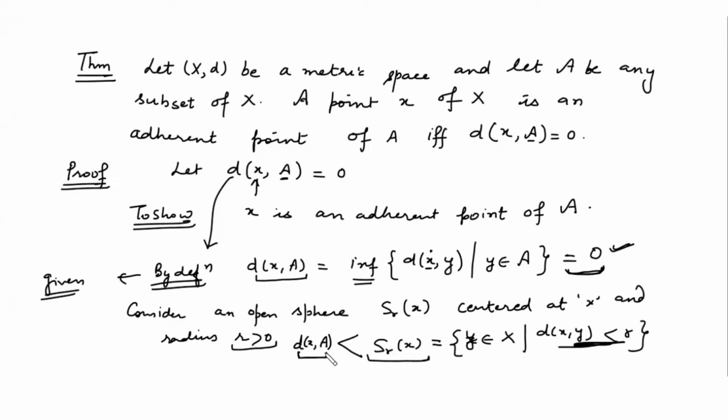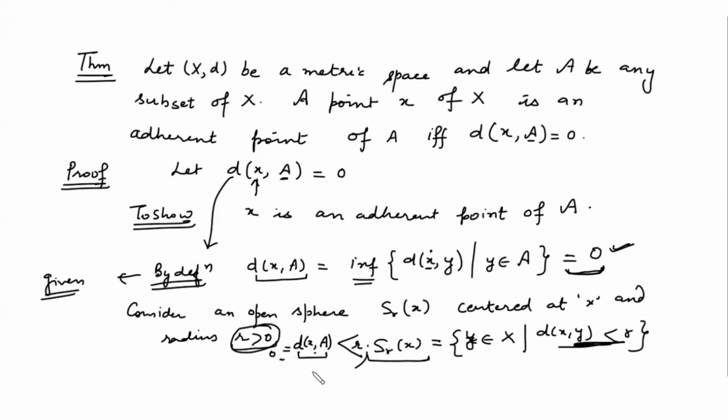So d(x, A) is less than r. Is it clear to all of you?